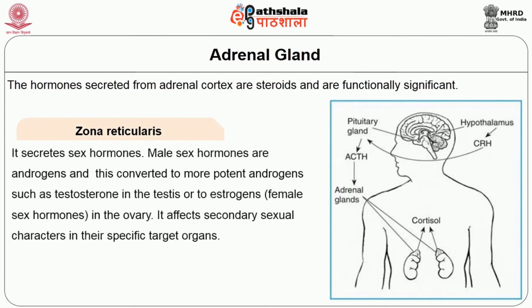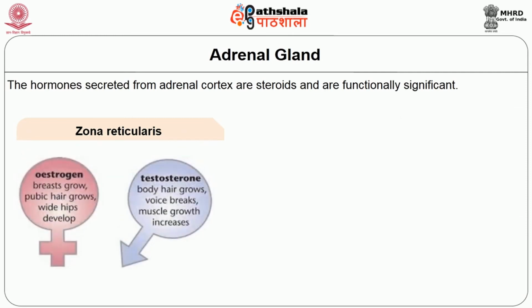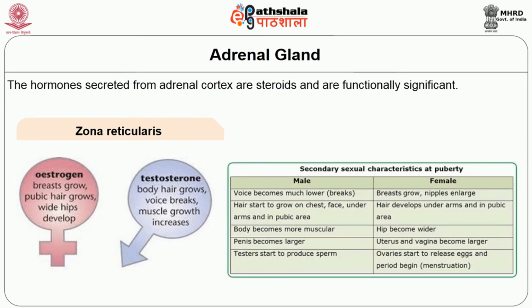Zona reticularis secretes sex hormones. The male sex hormones are androgens, which are converted to more potent androgens such as testosterone in the testes, or in females are responsible for the release of estrogen. So these hormones affect the secondary sexual characters in their specific target organs. Estrogen is responsible for breast growth, pubic hair growth, wide hip development. Testosterone is responsible for body hair growth, voice breaks, muscle growth. So these are the secondary sexual characters in male and female.